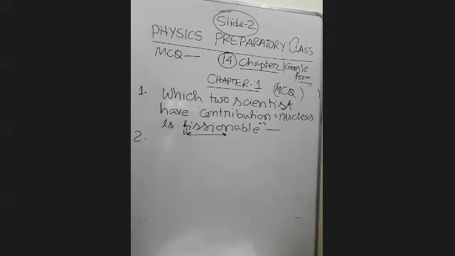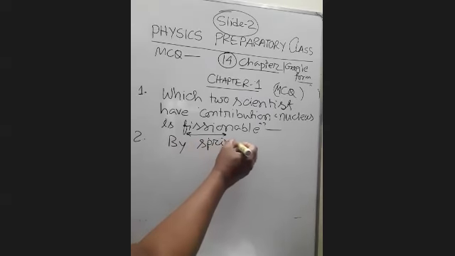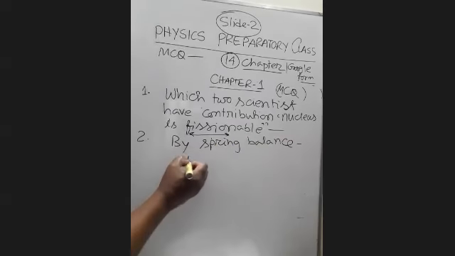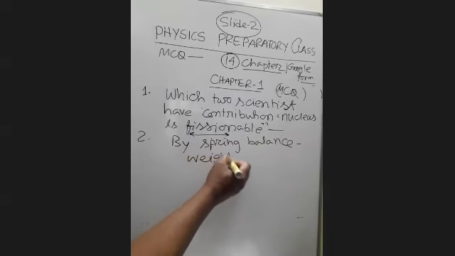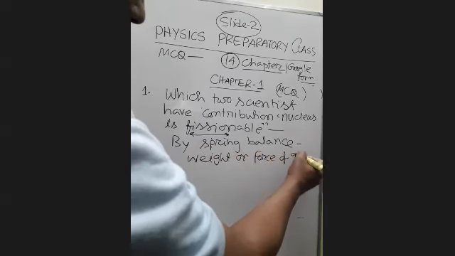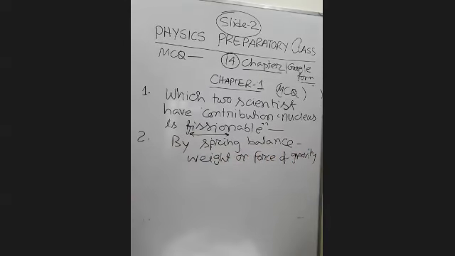Next is the spring balance. By spring balance we measure two things: weight or force of gravity. We know the force of gravity is called weight. So they may directly write weight, or they write force of gravity here.